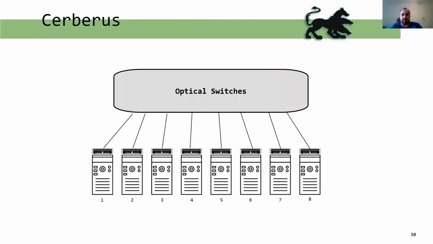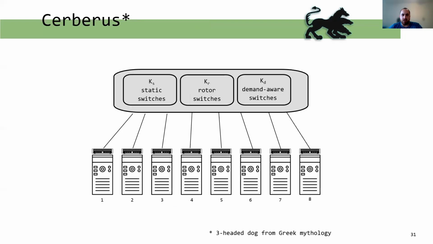Now we can finally discuss Cerberus. The basic structure of Cerberus is the same as all of the other topologies. However, Cerberus is a hybrid network. It has a different switch allocation for each topology type: KS static switches, KR rotor switches, and KD demand-aware switches, whose exact values will be determined later.